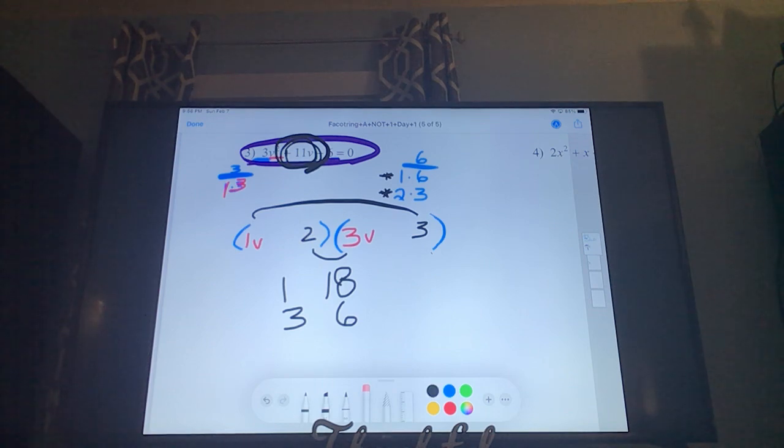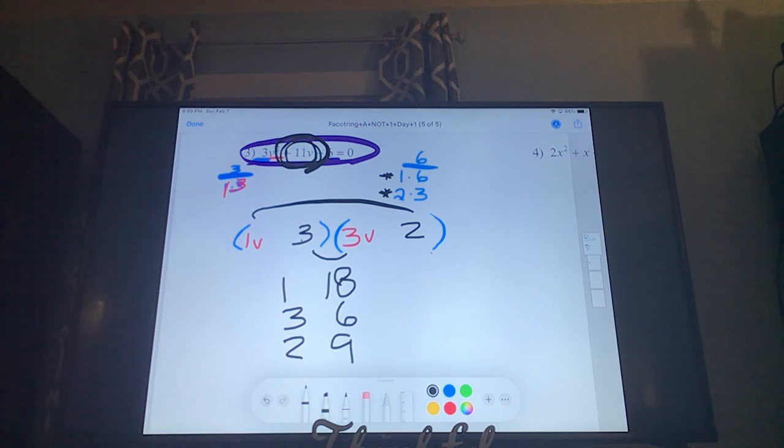And so you need to erase the 2 and the 3 on the inside. And some of these you're going to get on your first shot, and some of them you won't. Okay, and put 3 then 2. Okay, I know some of you guys are like, oh my god, already. Okay, just hang in there. 1 times 2 is going to give me 2. 3 times 3 is going to give me 9. Would a 2 and a 9 ever give me an 11?